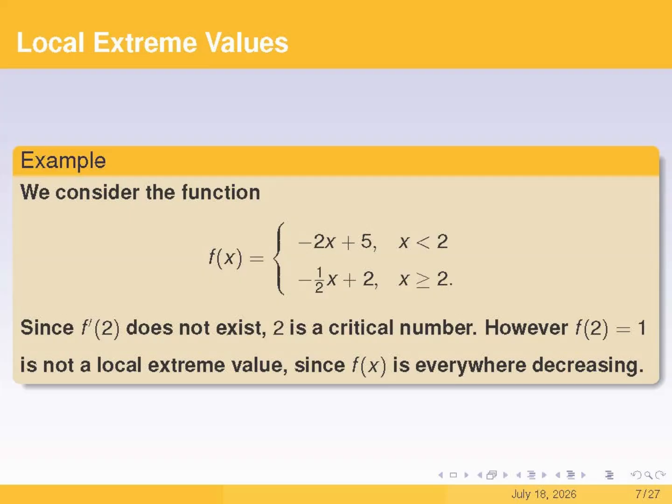Looking at the equations on the second line, the split point happens at x equals 2. If we use the method we learned before to find the left and right derivatives, we will see they don't match, meaning that the derivative of f at x equals 2 does not exist. So, x equals 2 is indeed a critical number, and the function value there is f of 2 equals 1. However, because this function is strictly decreasing, f does not actually have a local extremum at x equals 2.